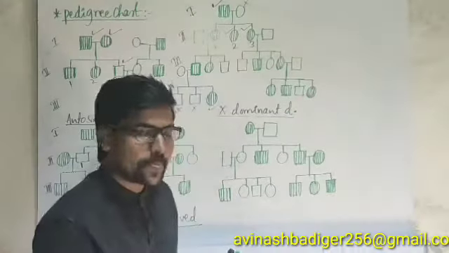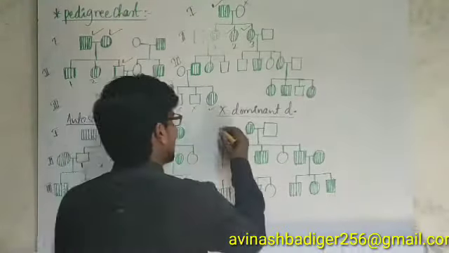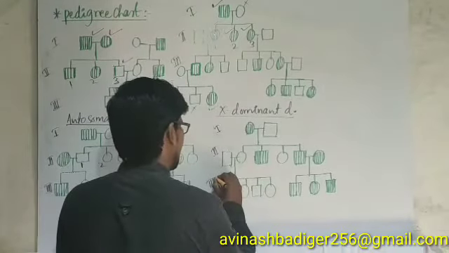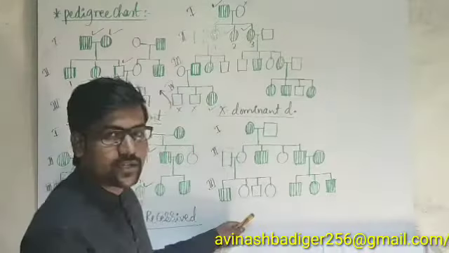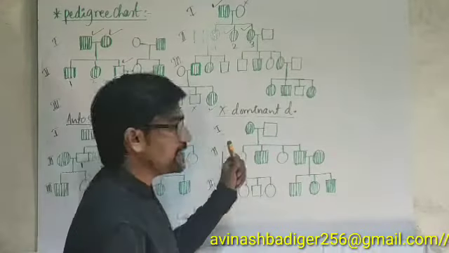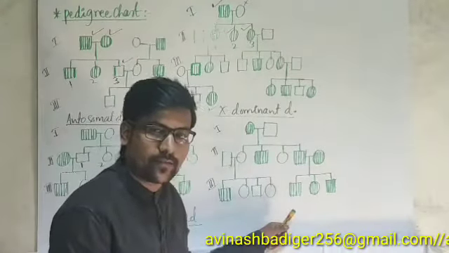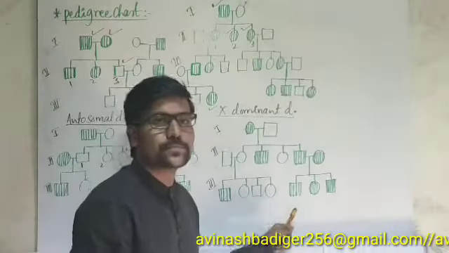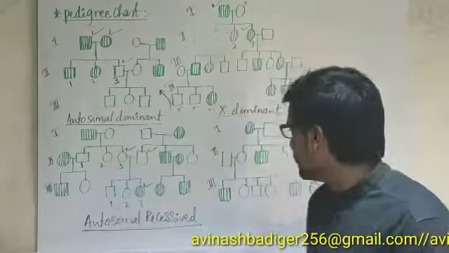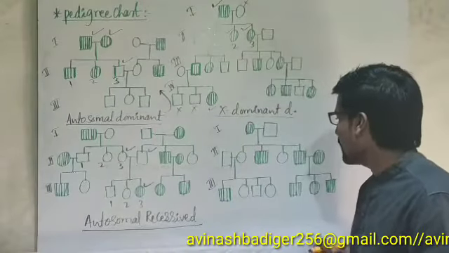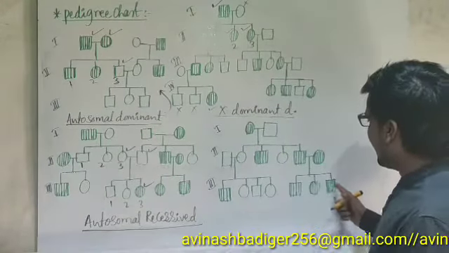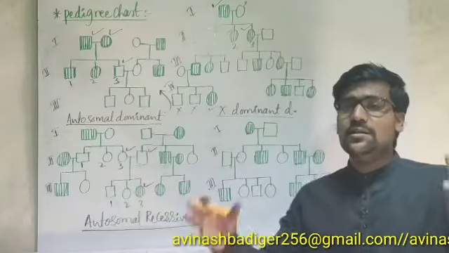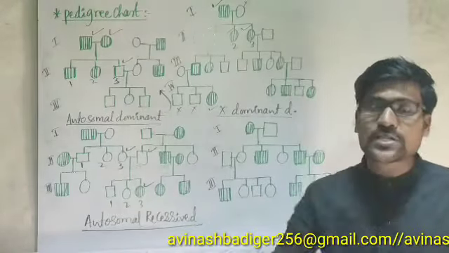As usual, we are having 3 generations: first generation, second generation and third generation. Here the mother is affected. We don't know whether it is autosomal or allosomal. But the thing is, if we analyze this chart, majorly the male progenies are affected.